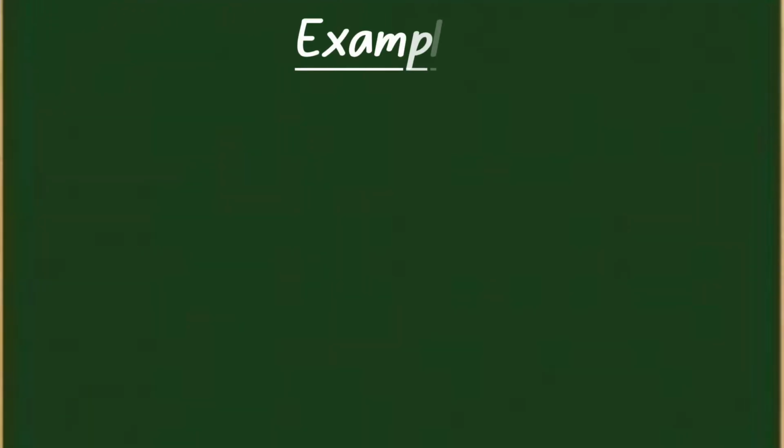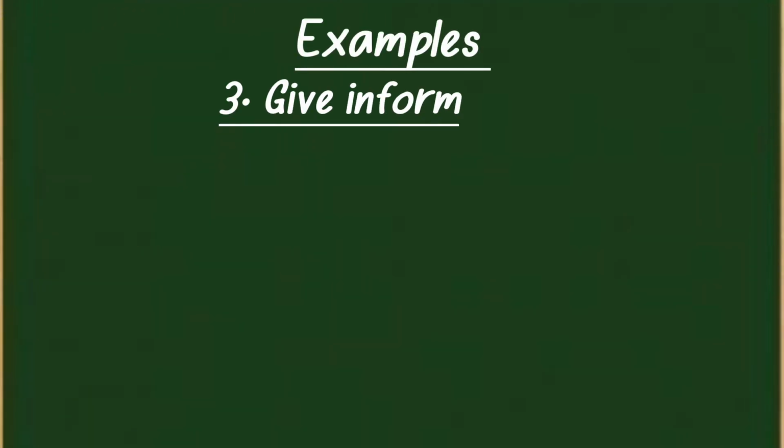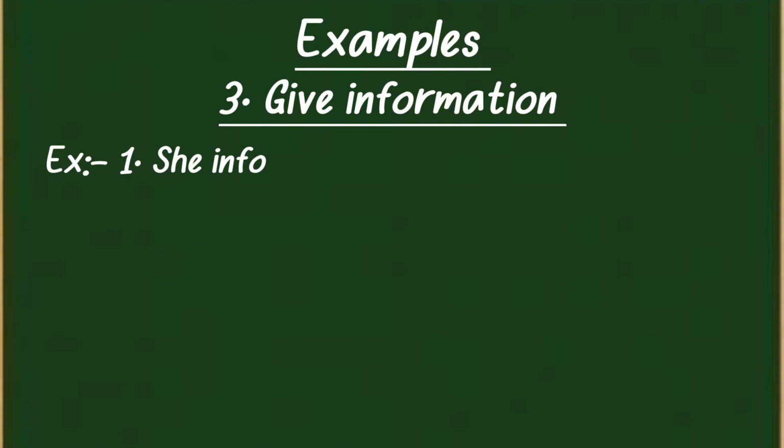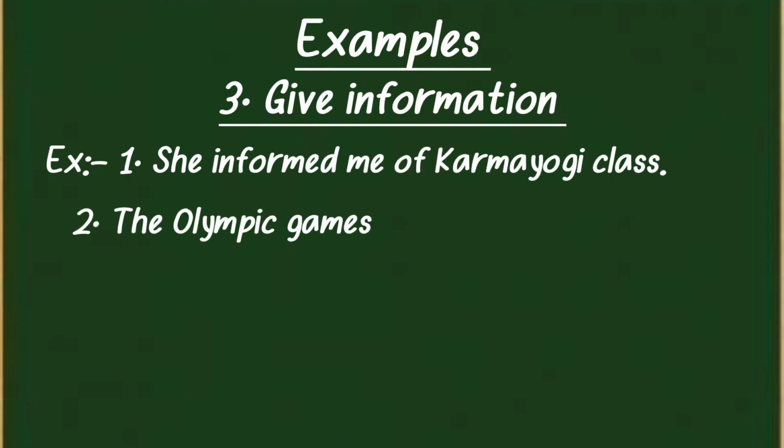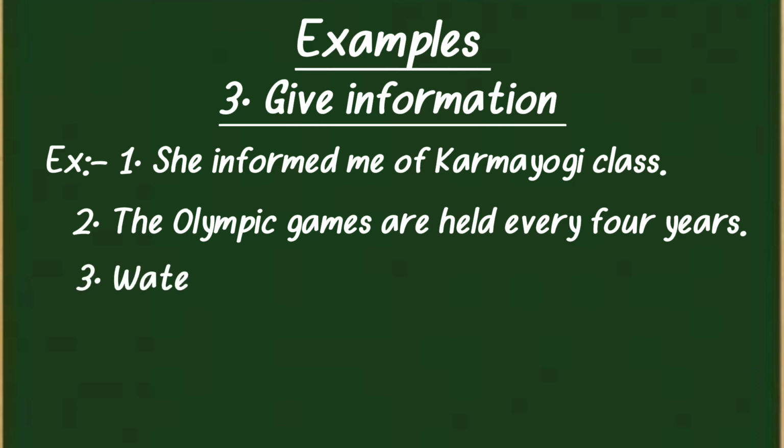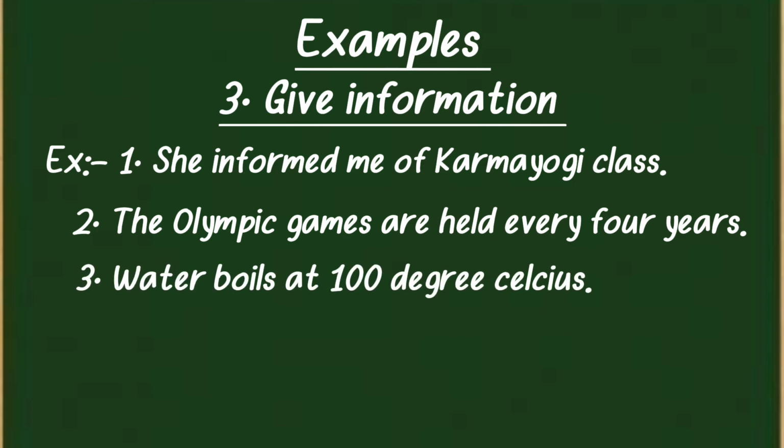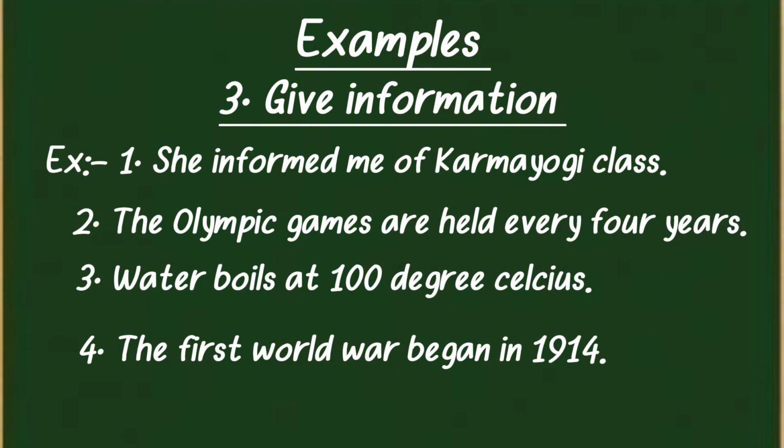Third, assertive sentences are used to give information. For example, she informed me of Karma Yogi classes. The Olympic Games are held every 4 years. Water boils at 100 degrees Celsius. The First World War began in 1914.